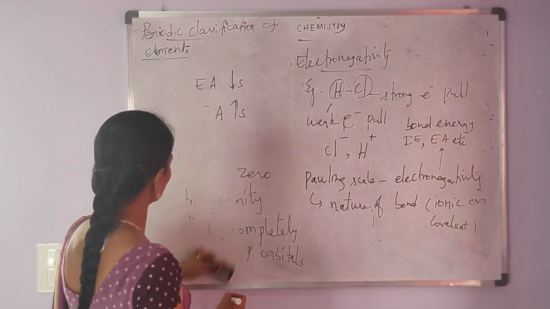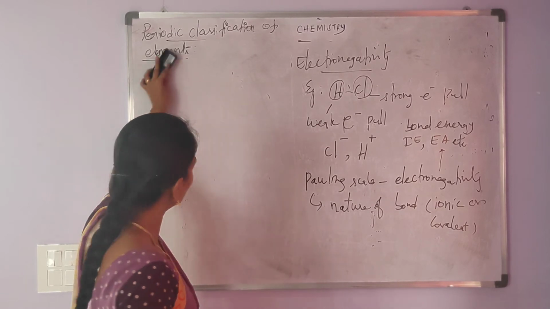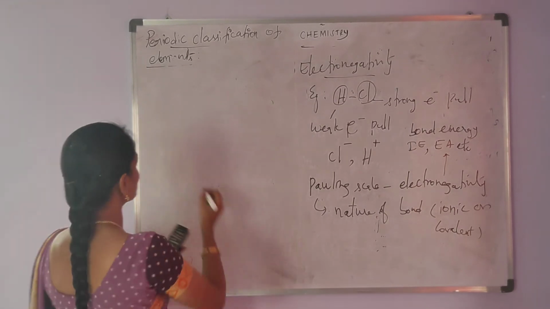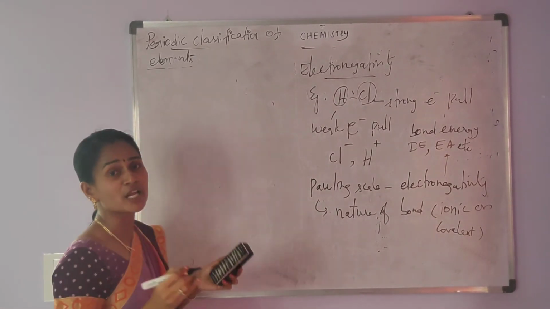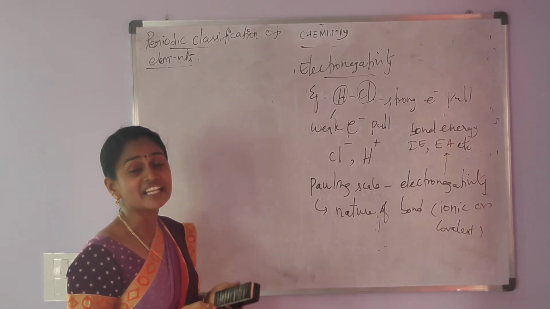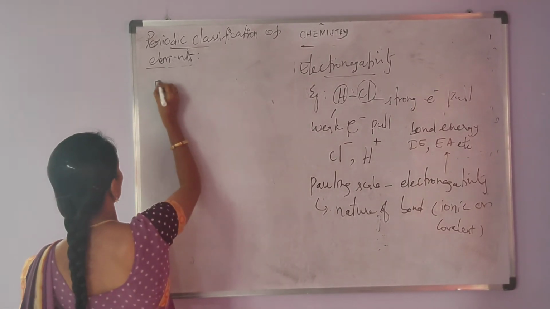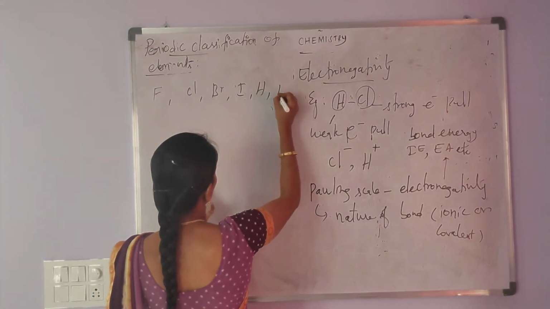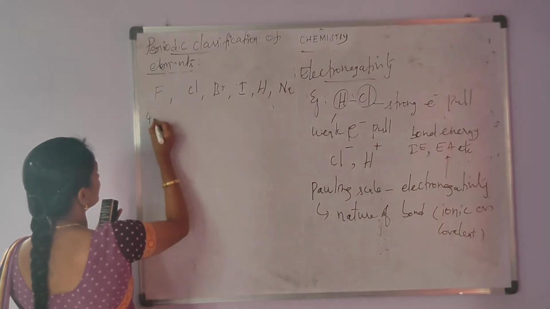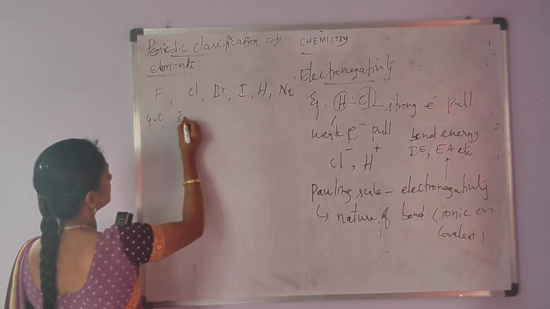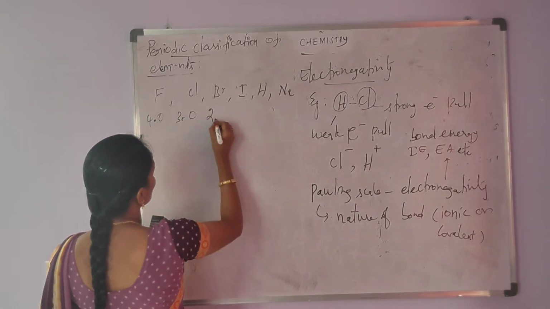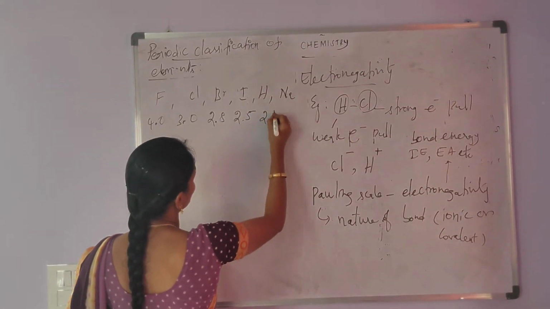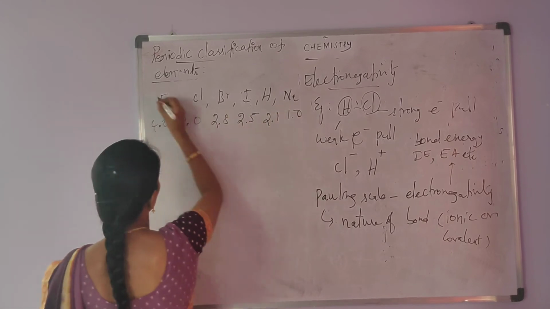Okay. How is the electronegativity difference used to find whether an ionic bond or a covalent bond is present in a molecule? First of all, let us consider the electronegativity values of some elements: fluorine, chlorine, bromine, iodine, hydrogen and sodium. Fluorine's electronegativity value is 4.0, chlorine 3.0, bromine 2.8, iodine 2.5, hydrogen 2.1 and then sodium 1.0.